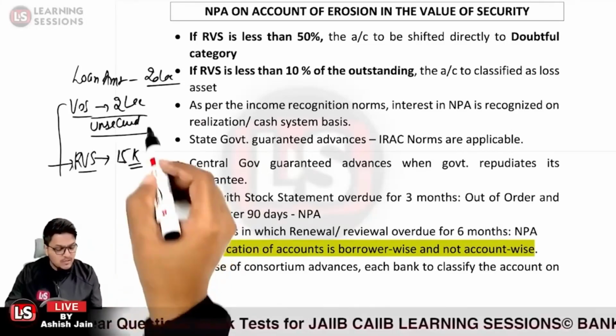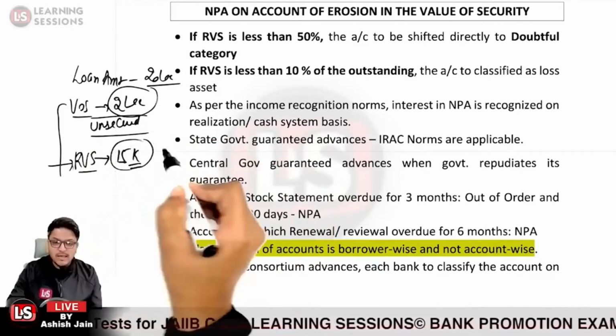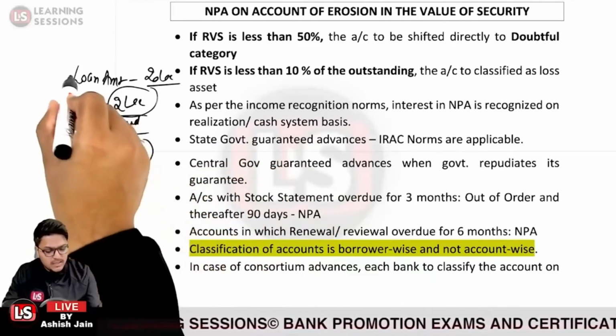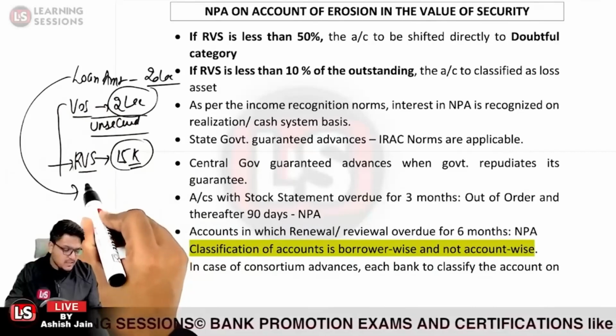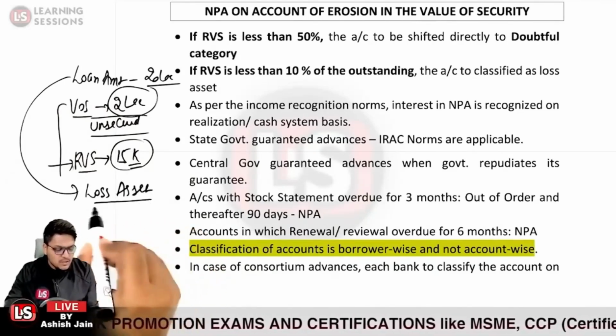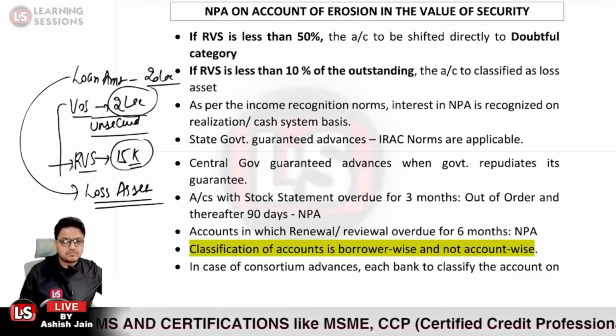What is 10% amount? The 10% of 2 lakh is equal to 20,000, but it eroded down to less than 10%. In that case, the account will be directly transferred to which category? It will be directly transferred to the loss asset category. Is that clear? Okay.